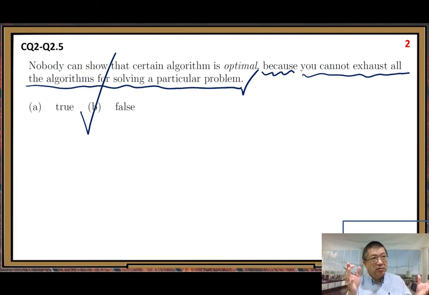That is the statement I want to explain, to make sure you understand correctly. All right, so let me try that.